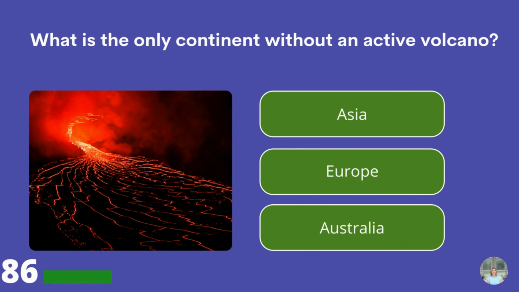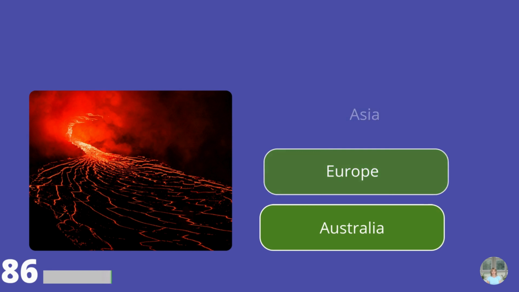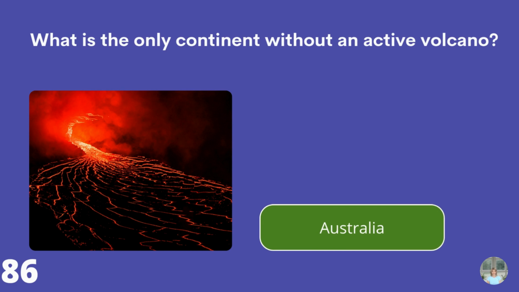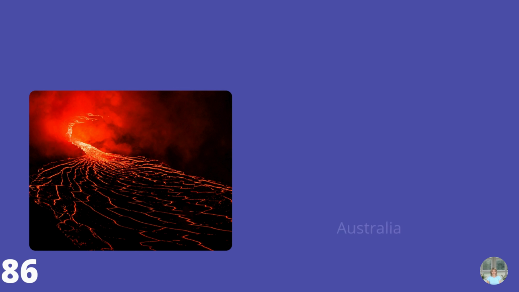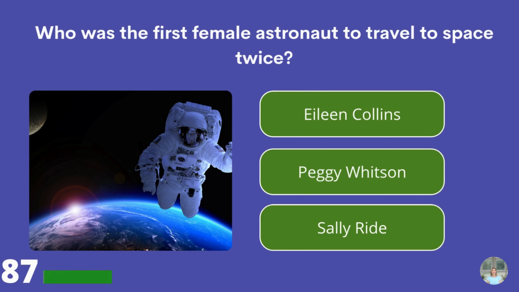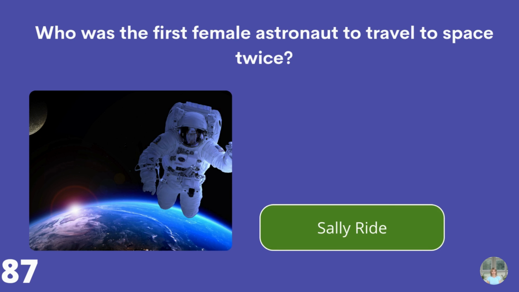What is the only continent without an active volcano? Asia, Europe, or Australia? Australia. Who was the first female astronaut to travel to space twice? Eileen Collins, Peggy Whitson, or Sally Ride? Sally Ride.